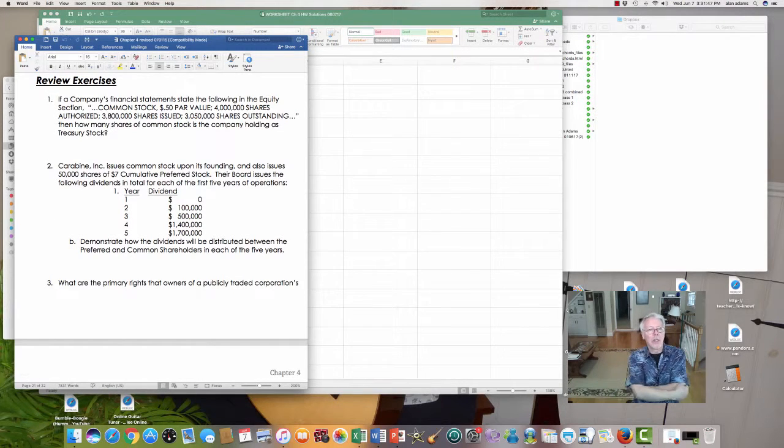Okay, number one, this one's pretty straightforward. You can pull this right out of the text. According to GAAP, the equity section of a corporation is going to say something like this: common stock, par value, we all discussed what par value was, 4 million shares authorized, 3.8 million shares issued, and 3,050,000 shares outstanding. My question is, how many shares of common stock is the company holding as treasury stock?